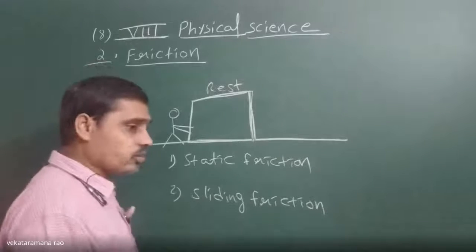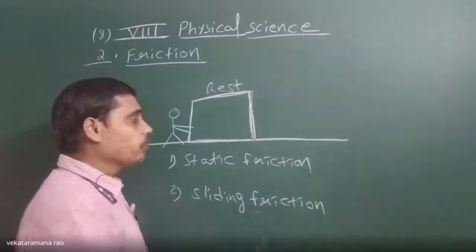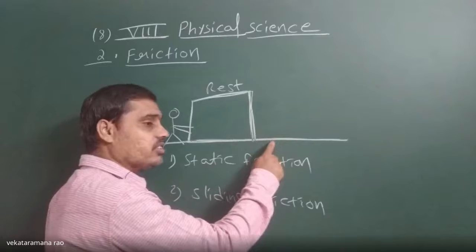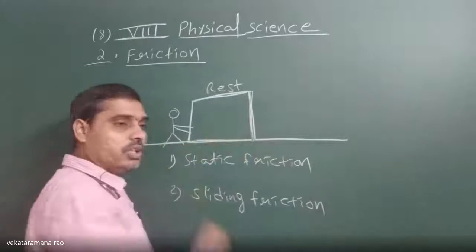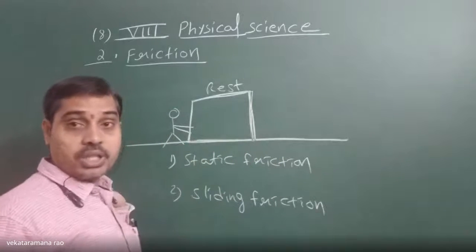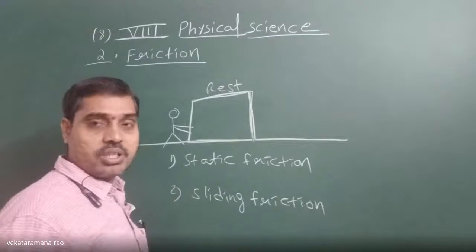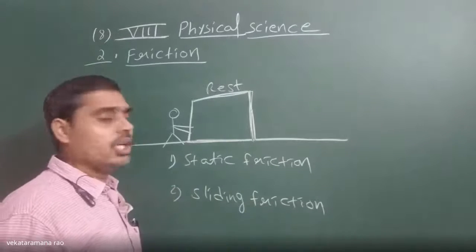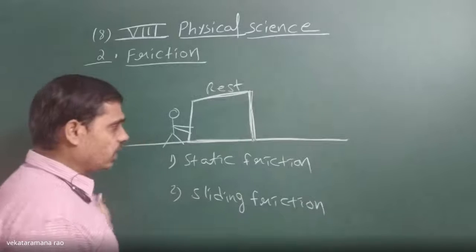Now, what is the frictional force? The net force applied by the surface on the block in the horizontal direction is known as the frictional force. How do we say that?